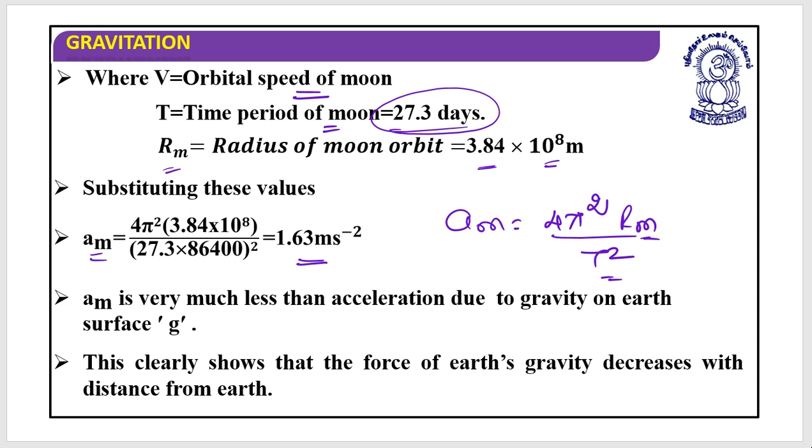So if I understand am, it is very much less than the acceleration due to gravity on the surface of the earth, which we call g. This clearly shows that the force of earth's gravity decreases with the distance from the earth. So as we go farther, we have less gravity, that we understand from this aspect.